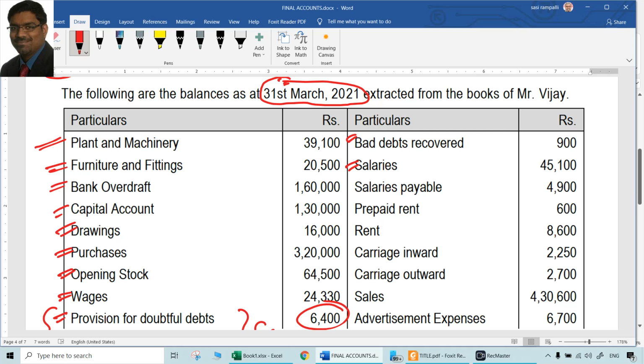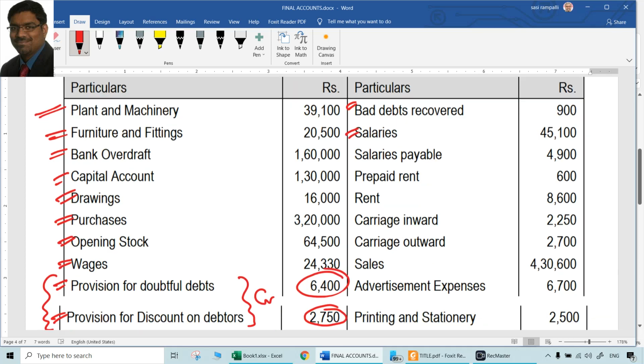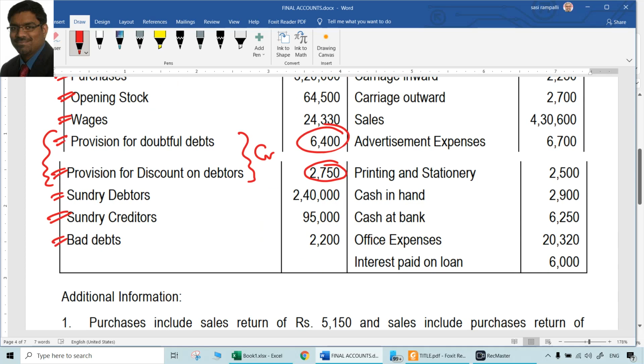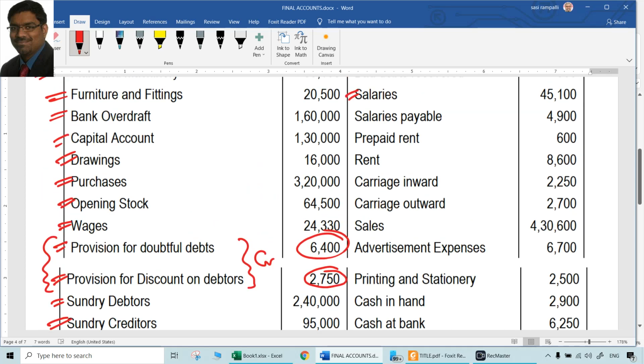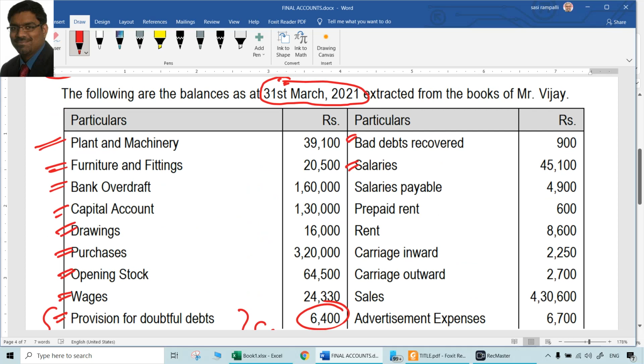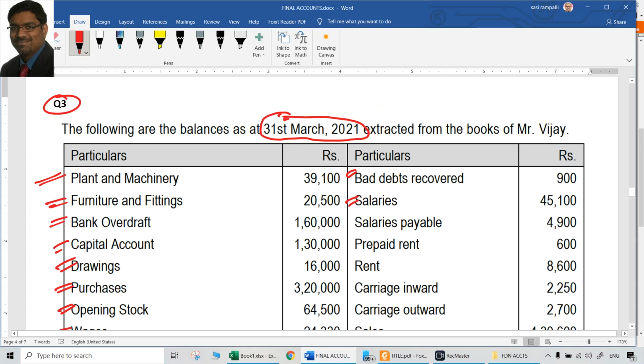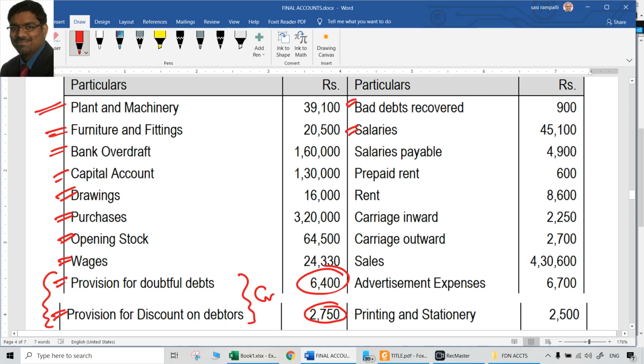So, ideally, we have to think that these are not completely dealt with. So, we have to deal with them separately at different places. But the problem is here, we don't know this is a debit balance or credit balance. So that is the issue.